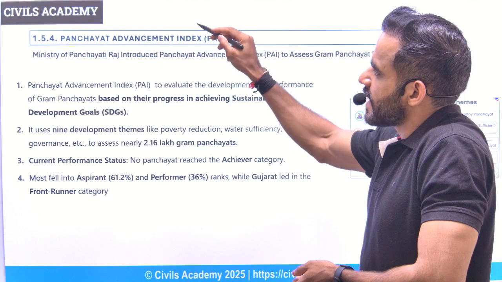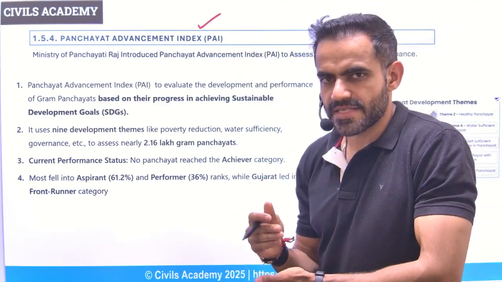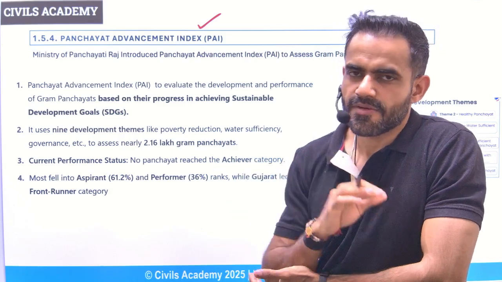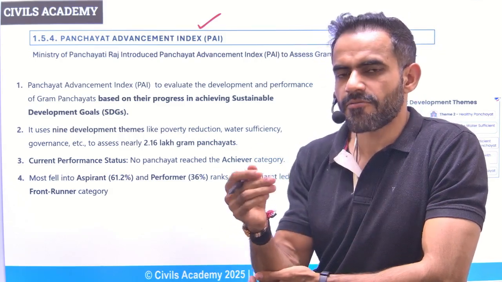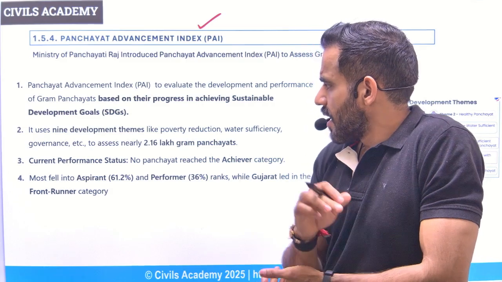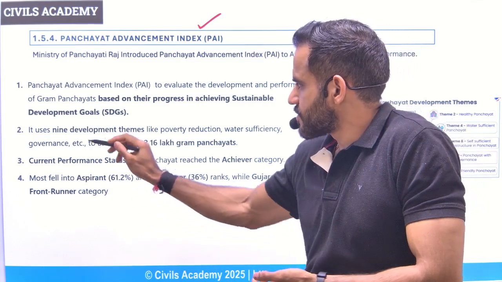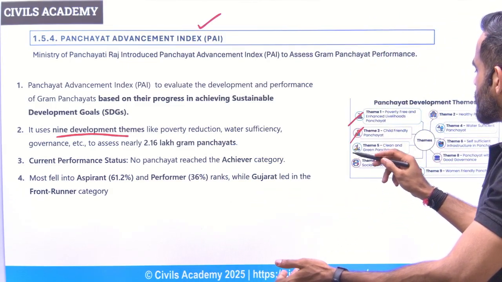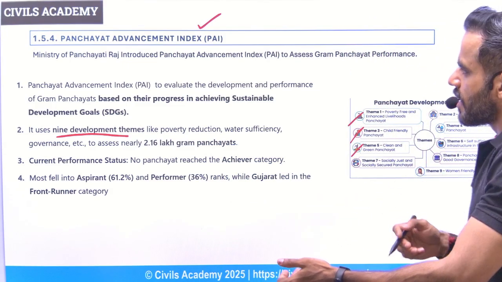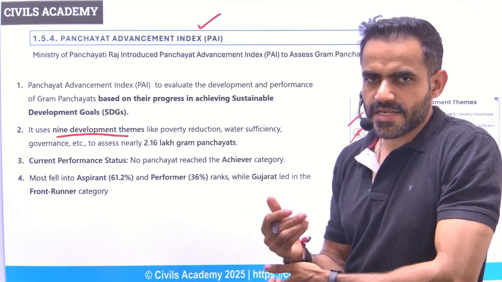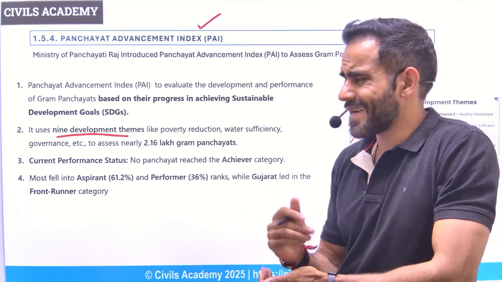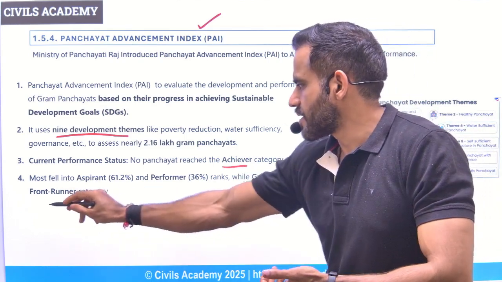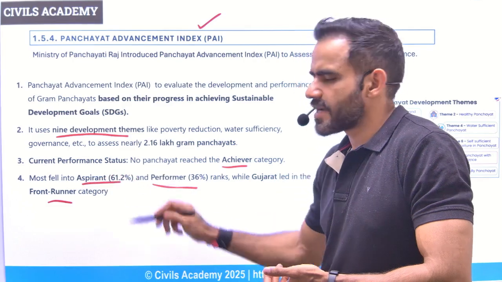Next is related to the Panchayat Advancement Index. In a very simple sense, it looks at what steps are being taken by panchayats to achieve the goals of sustainable development. So this index reflects the performance of panchayats. It is based on 9 development themes. These themes are, for example, poverty, child friendly panchayat, clean panchayat, and so on. Now understand, in a very simple sense, to what extent they are achieving the SDGs. So there are 4 categories. These categories are achiever, front runner, performer, and aspirant.